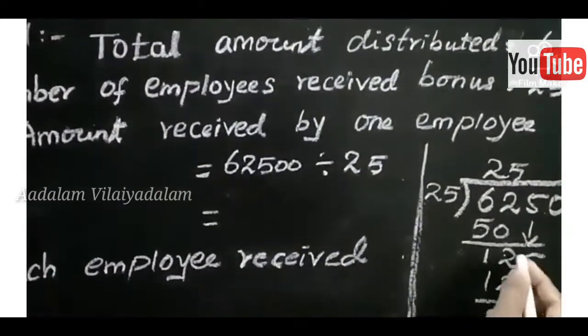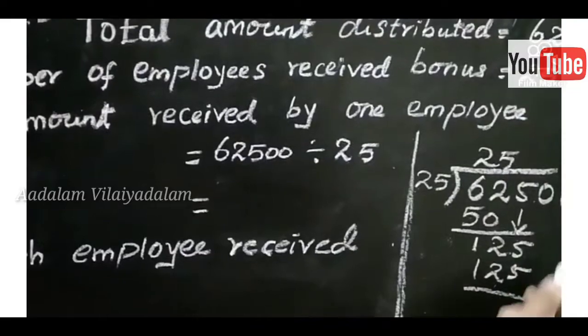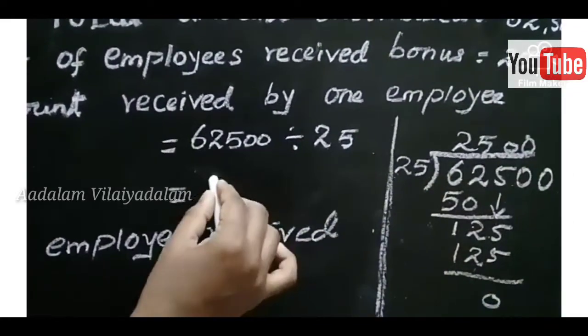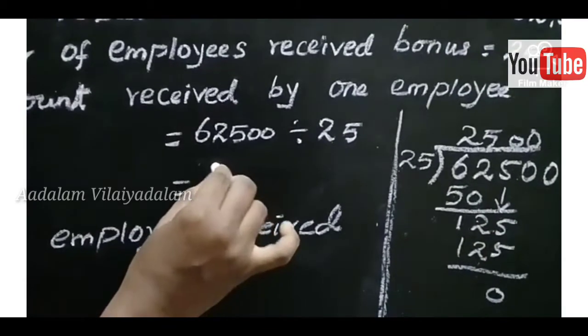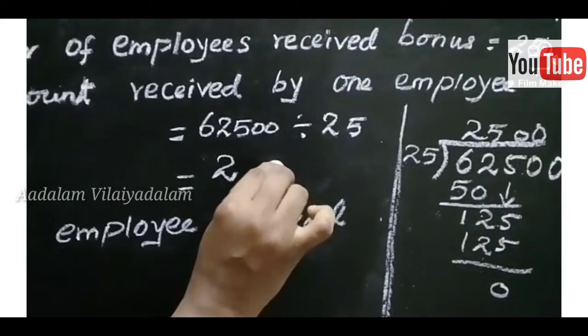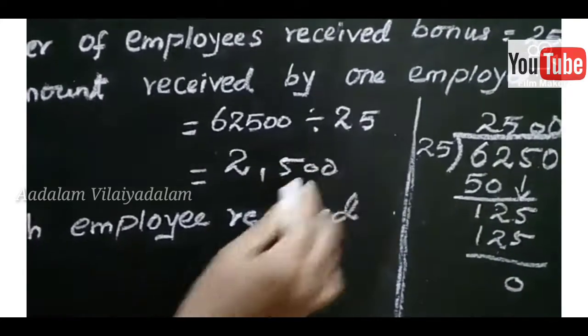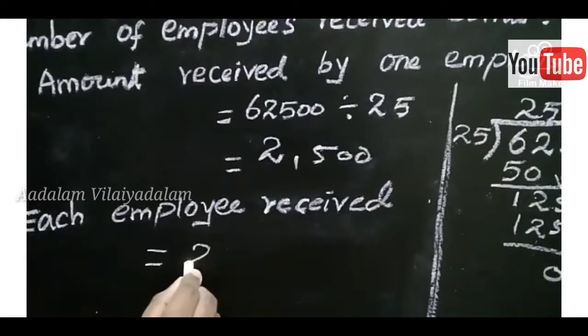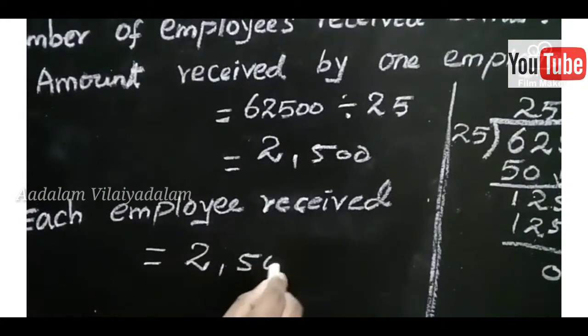What is the balance amount? 125 minus 125, 0. So the last 2 zeros, just write 2 zeros. So the amount received by one employee is 2,500. So each employee received 2,500 rupees.